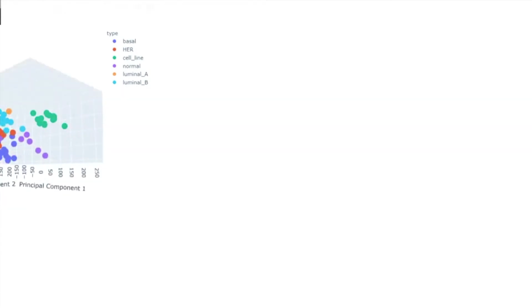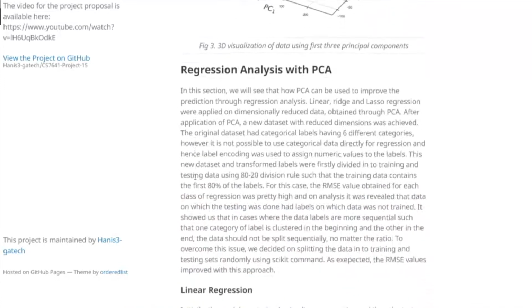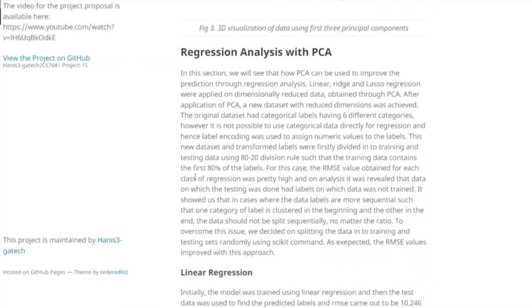Next, we applied regression on the dimensionally reduced dataset. Since regression is a supervised learning technique, it was required to split the data into training and testing sets. However, it is not possible to use categorical data directly for regression, and hence label encoding was used to assign numeric values to the labels.